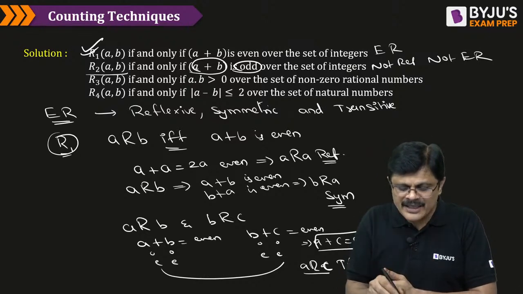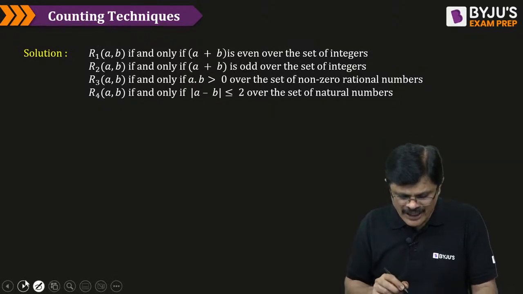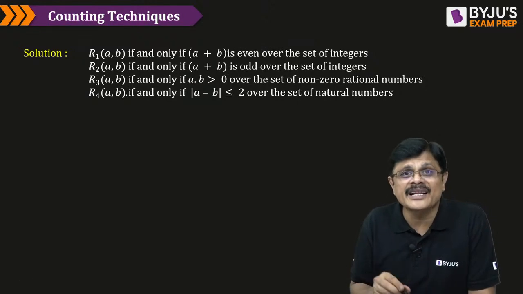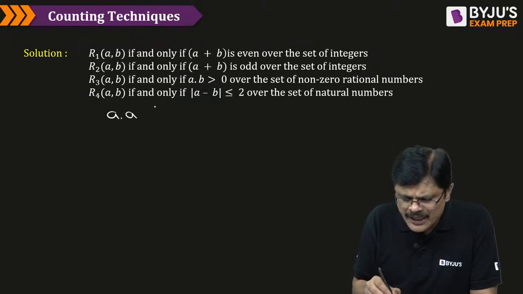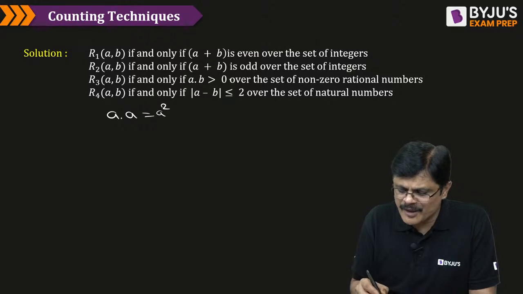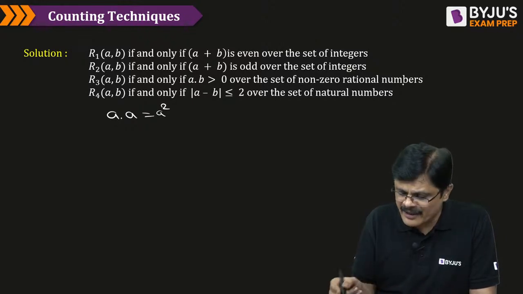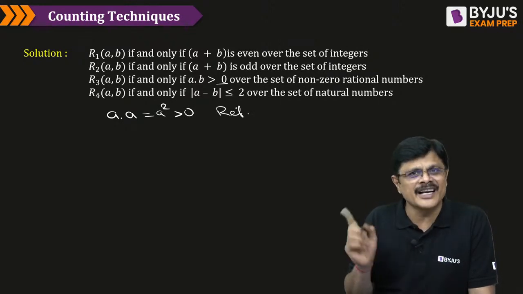Now, what about R3? A into B greater than 0. Let me solve R3 here. You know that A into A is A square. Because it is a non-zero real number, A square is obviously greater than 0. That is what you want. Therefore, it is reflexive. Reflexive means A is related to A.